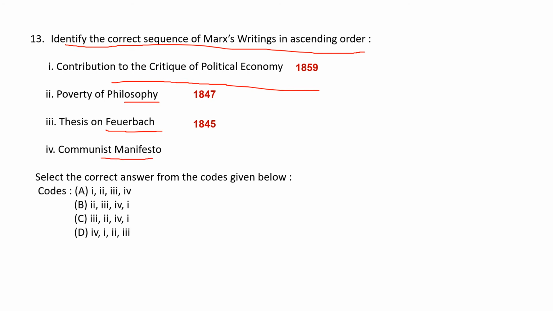Communist Manifesto was published in 1848. So what is the correct sequence now? The correct sequence is third, second, fourth, first. So what is the correct option here? The correct option is option C.